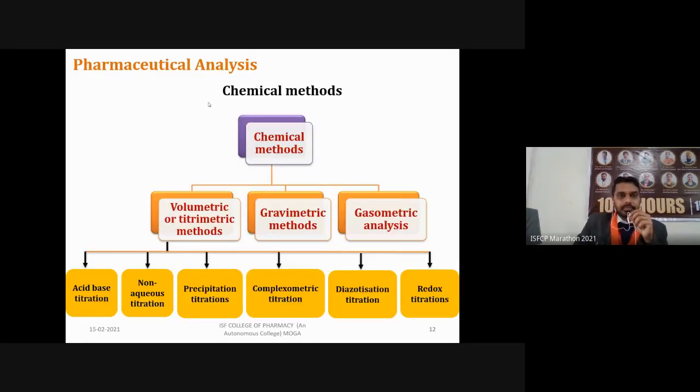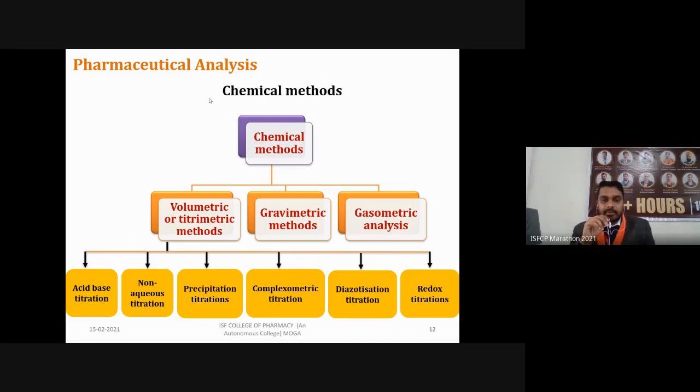Chemical methods are again divided into three parts that we discussed in the earlier slide: volumetric and titrimetric methods. Volumetric means we are measuring volume. So one chemical we are adding to some other chemical, we are measuring how much volume of that solution we have added to the sample, and based on that we calculate how much amount of our chemical which we are going to determine is present in the sample.